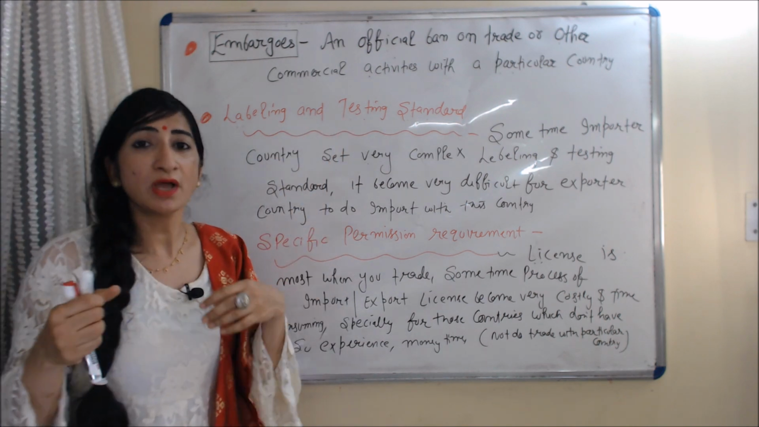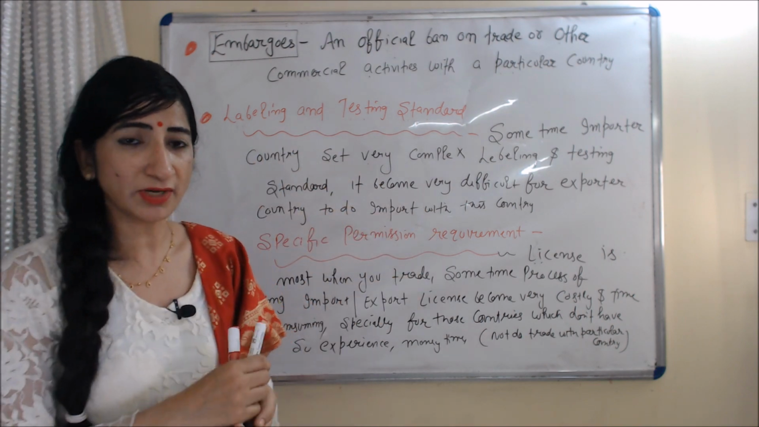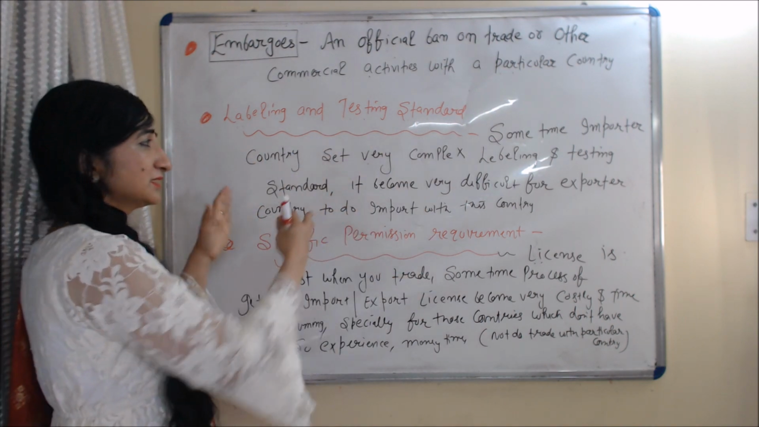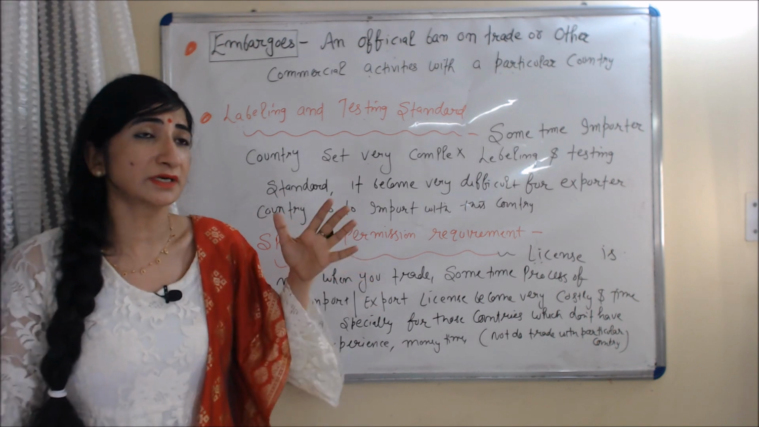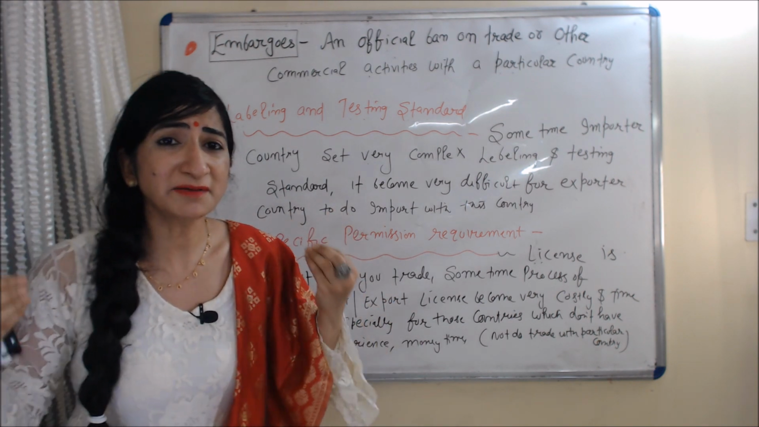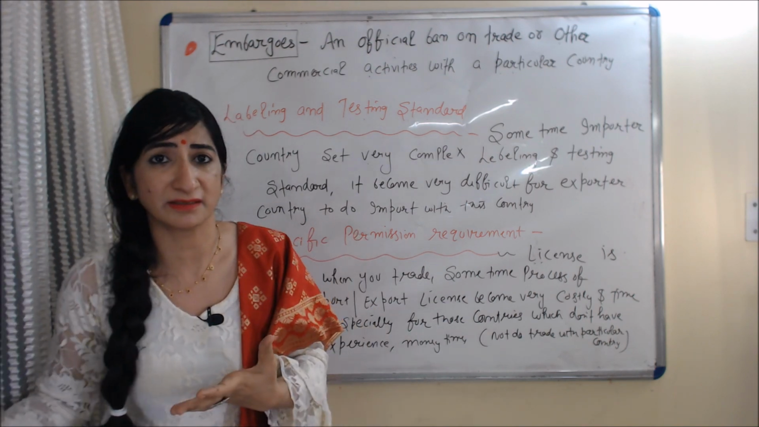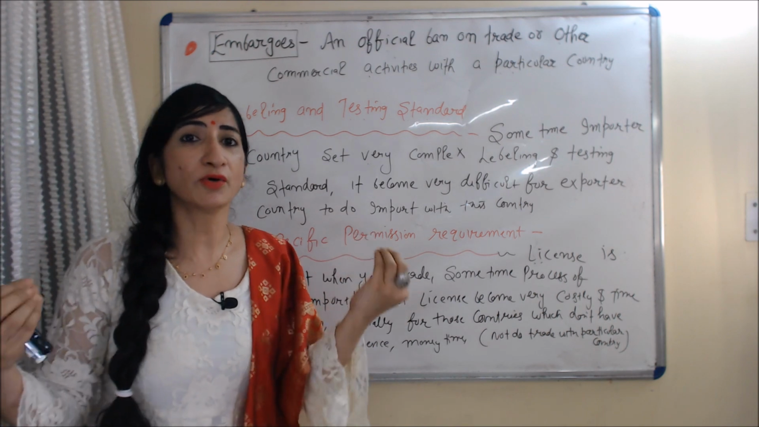Okay. Now we talk about labeling and testing standards. As we all know, labeling and testing is required when you are doing trade with another country. Okay, sometimes the importing country sets very complex labeling and testing standards, and it becomes very difficult for the exporting country to export to this country. Okay, it works like a non-tariff barrier.